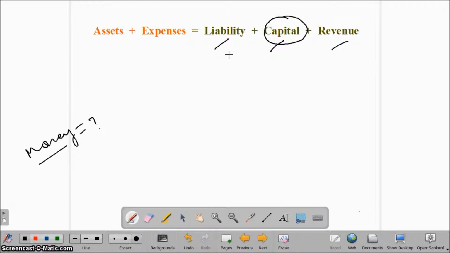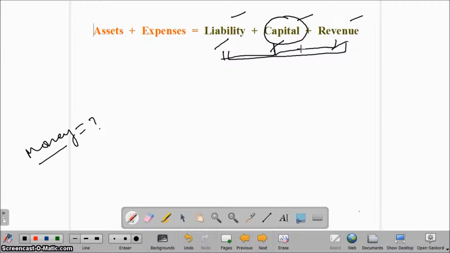So these are the three main sources of finance in the business: liability, capital and revenue. Money invested by the owner is capital. Loan taken from any individual or bank is called liability, and money generated by selling goods or services is called revenue.